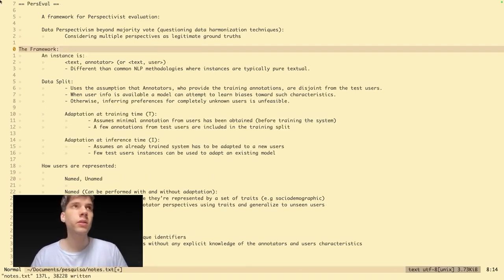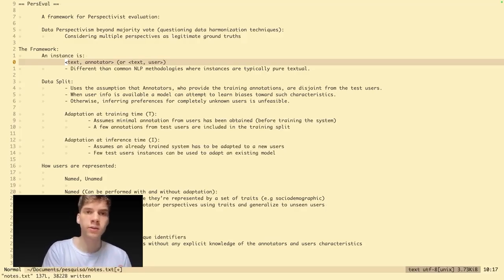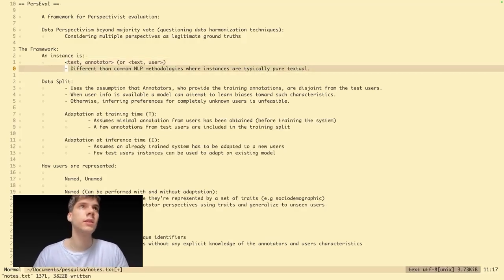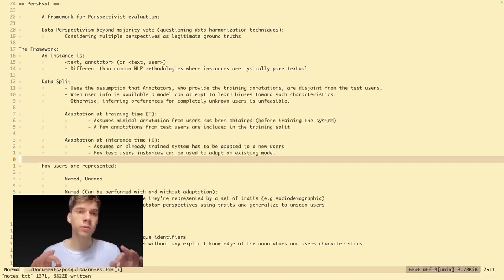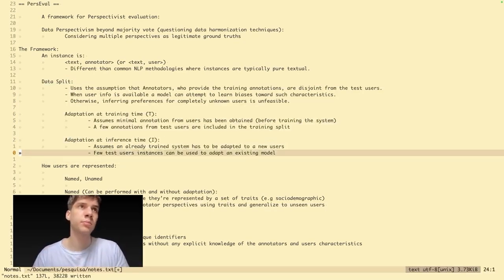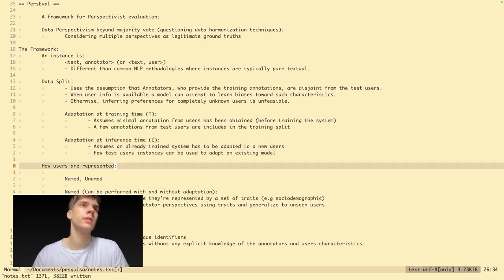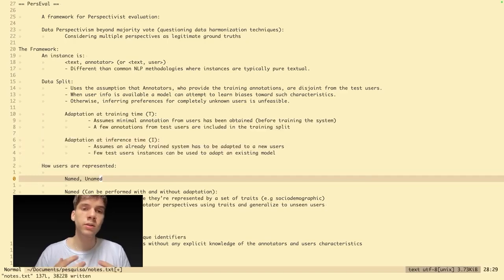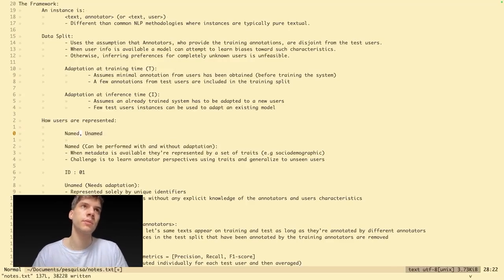So Perseval uses some instances of text and annotator or text user. This is a bit different from common natural language processing methodologies. It also has some data splits. I will not go deep into these data splits, but it's really interesting to see the adaptation it needs to do in some cases. And then how the users are represented. We have two types of representation for users: the named and unnamed.